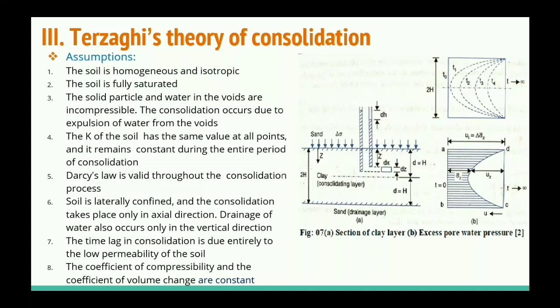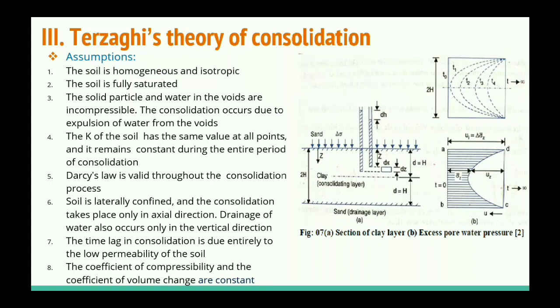I explained in the first lecture of consolidation that whatever total stress we apply to the soil layers will be carried by the pore water pressure and effective stress. It means the summation of effective stress and pore water pressure is constant at any time.